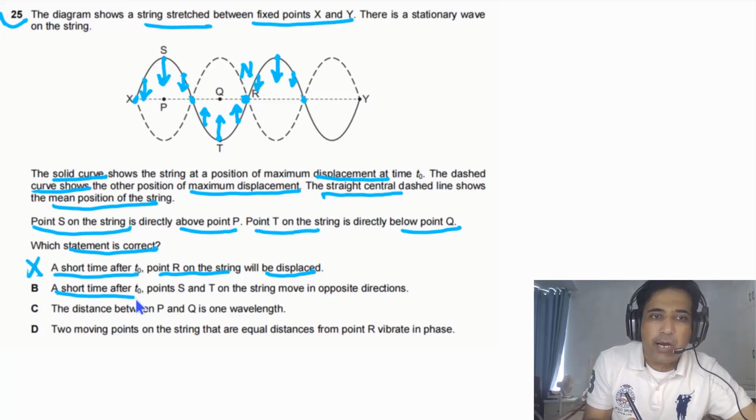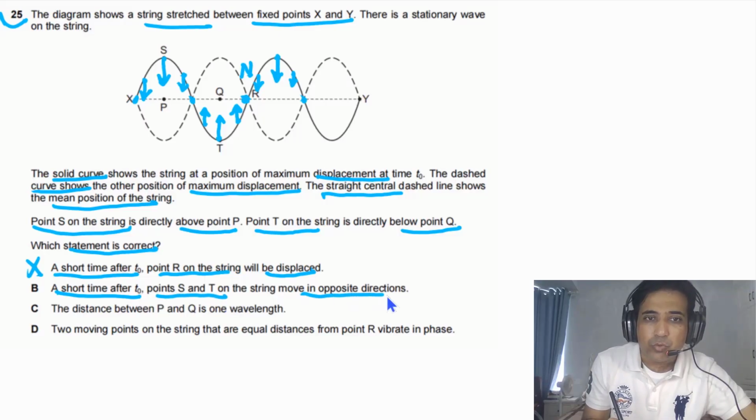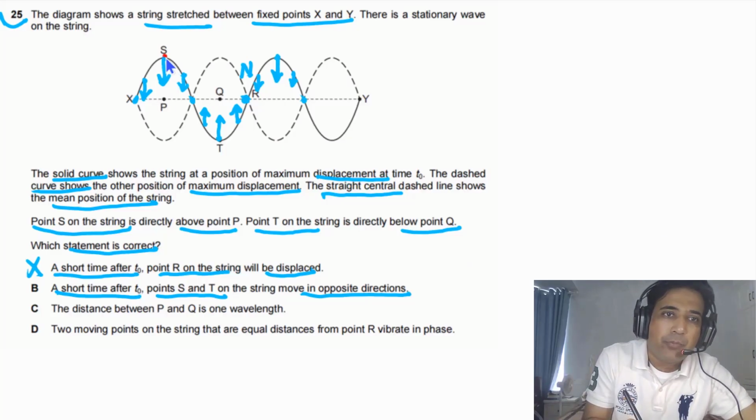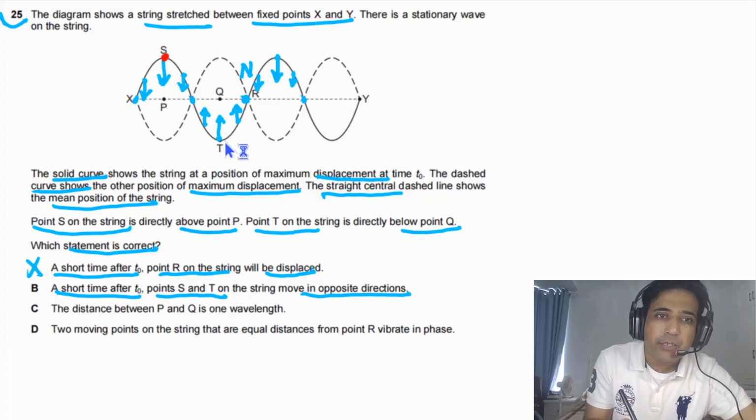A short time after t0, points S and T on the string move in opposite directions. This one is correct. Point S is moving down, and the particle at point T will be moving up. So they are moving in opposite directions, which means option B is correct.